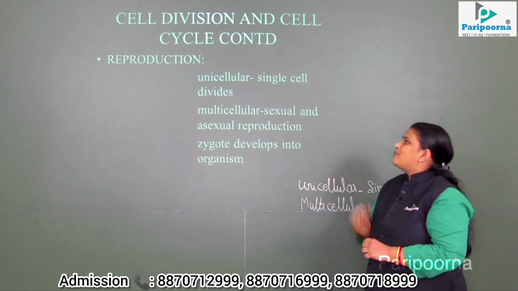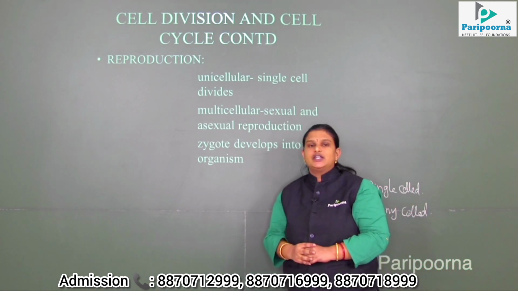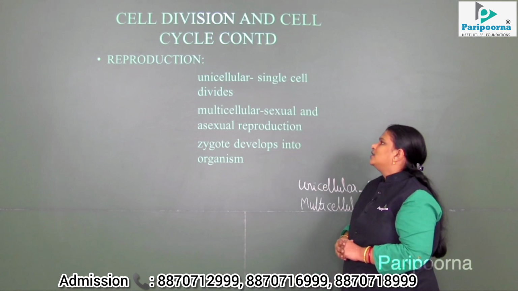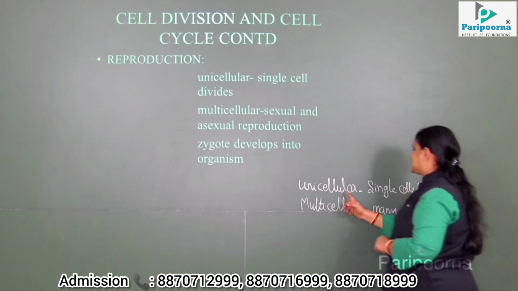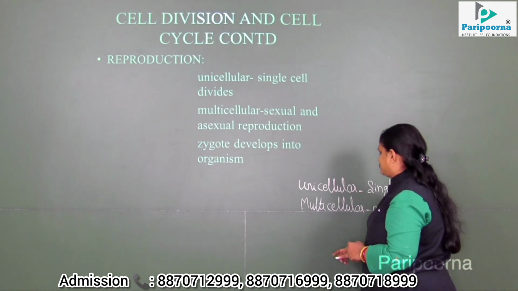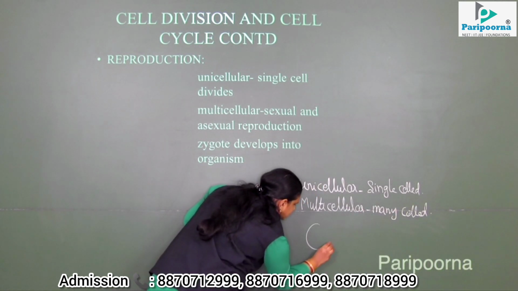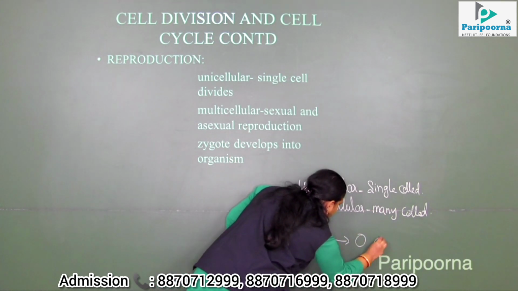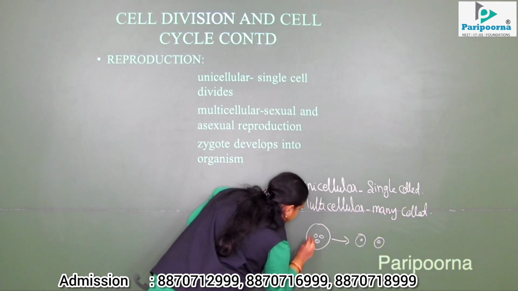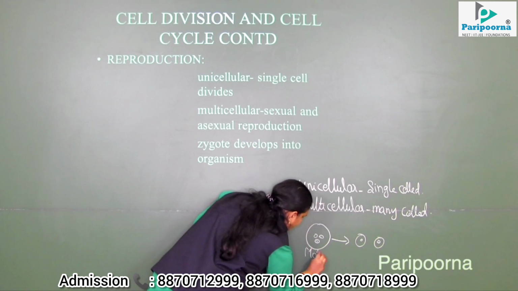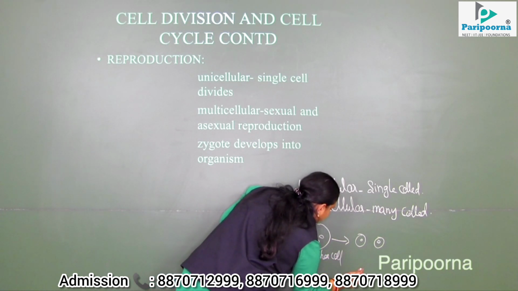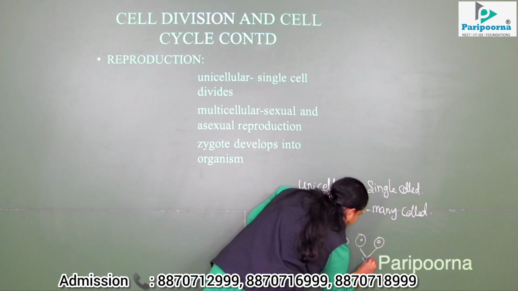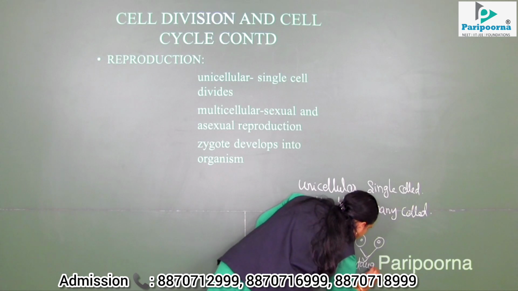Reproduction. What is reproduction? I had mentioned earlier that it is producing the exact copy of the progeny from the parent. So what happens in the unicellular, the single cell? The single cell divides into daughter cells. This is the mother cell. It undergoes the process of division and two daughter cells are produced.